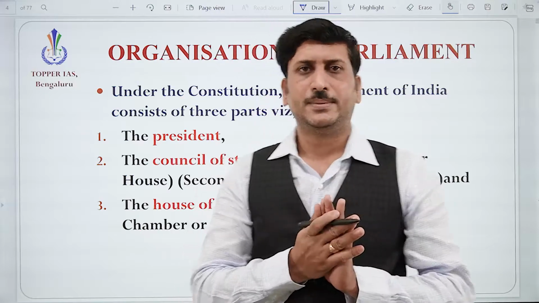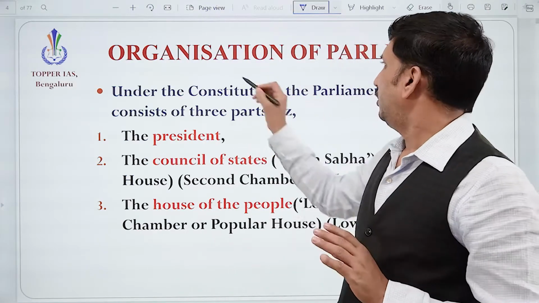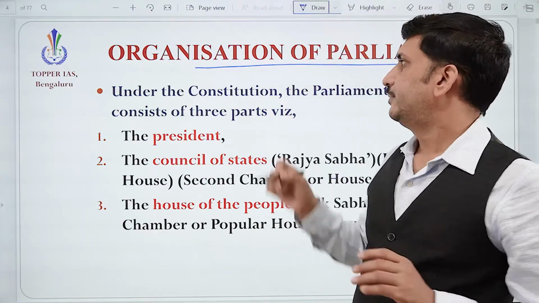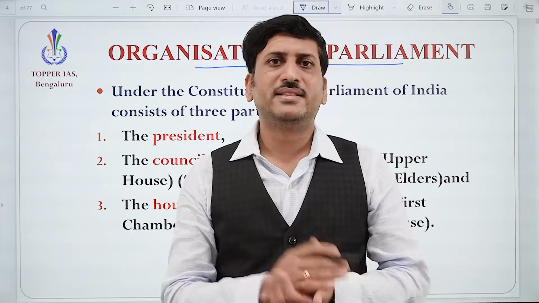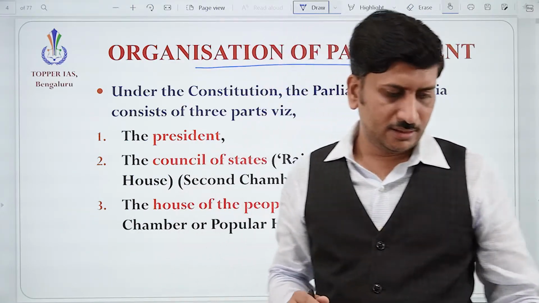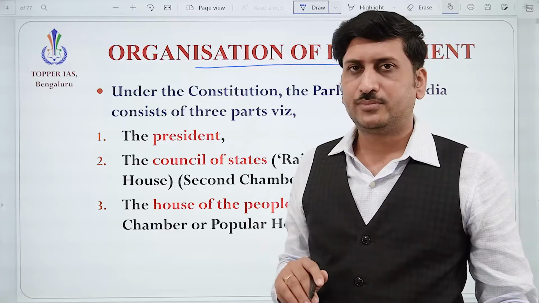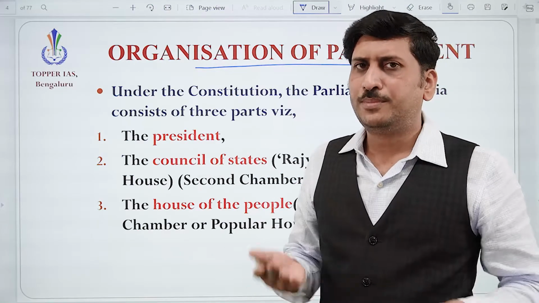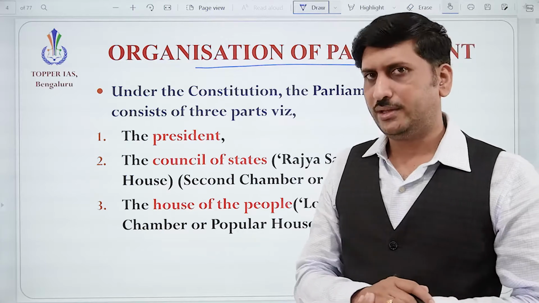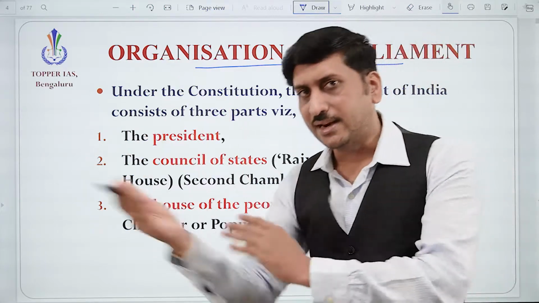The first thing, the organization of Parliament. So what all is there in the Parliament? You might have been watching, right? Lok Sabha is there, and Rajya Sabha is there.